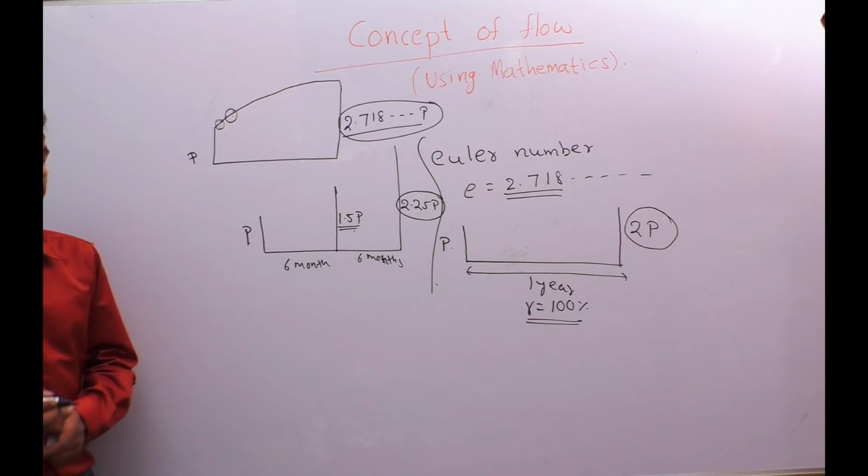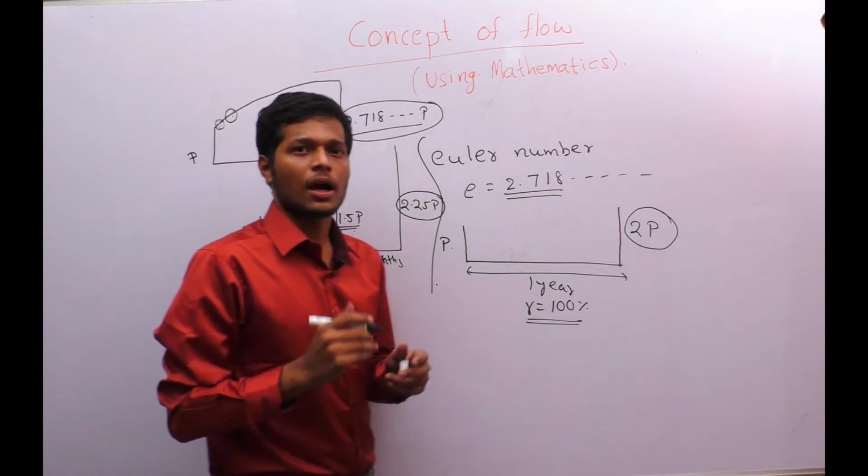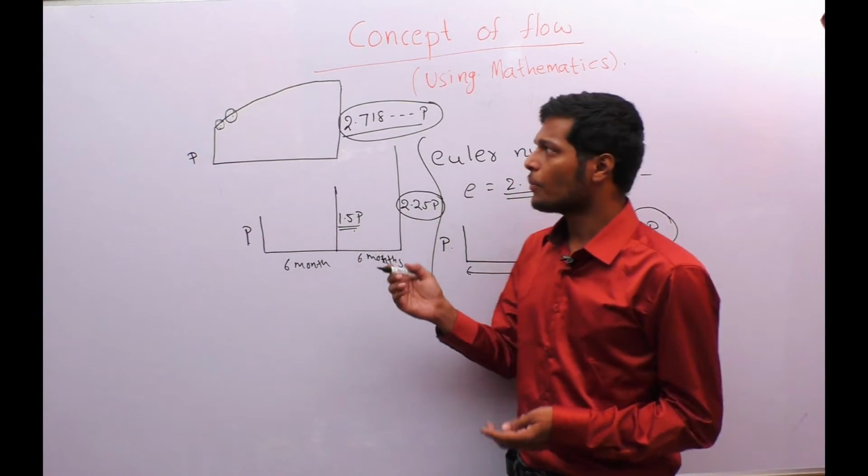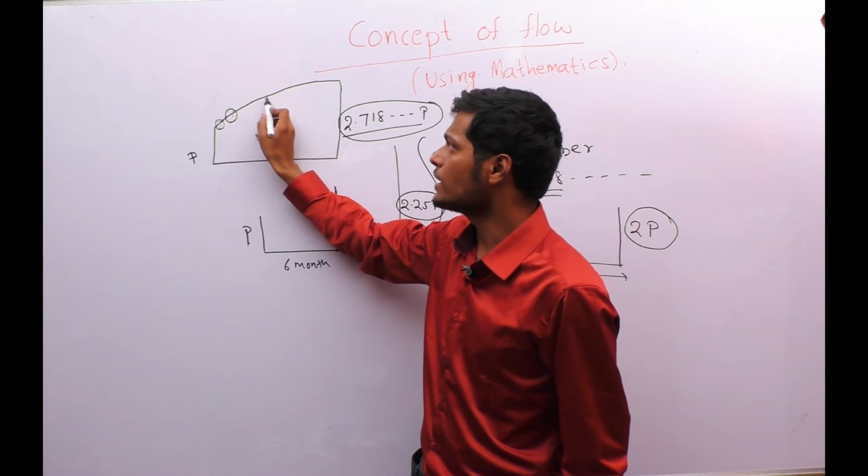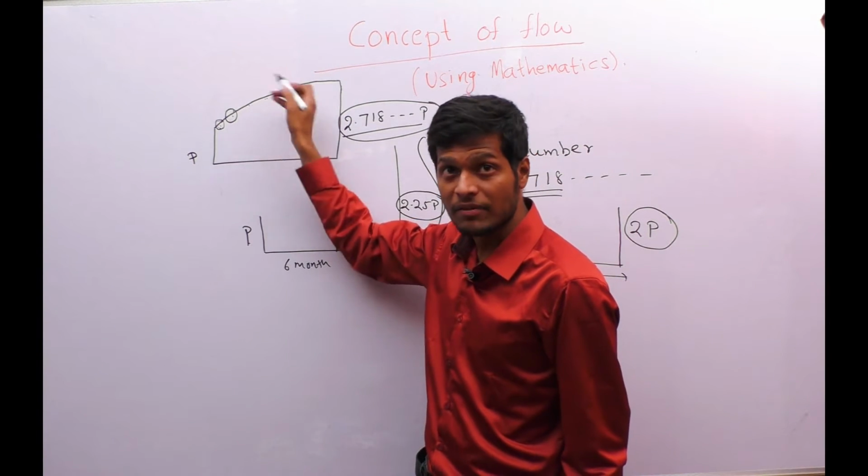So what it represents is a compounding increase. Compounding increase means this increase depends on the previous value.